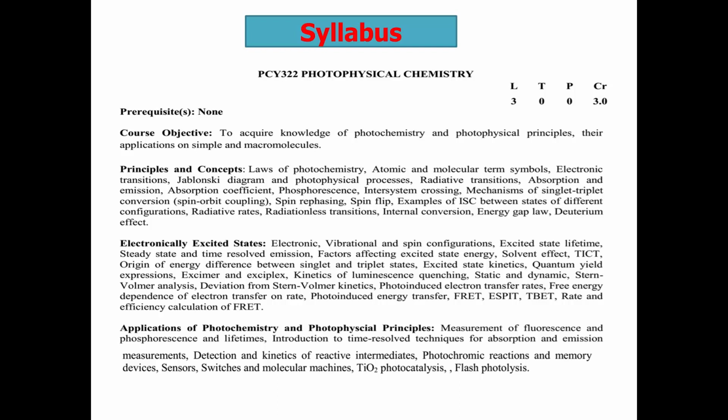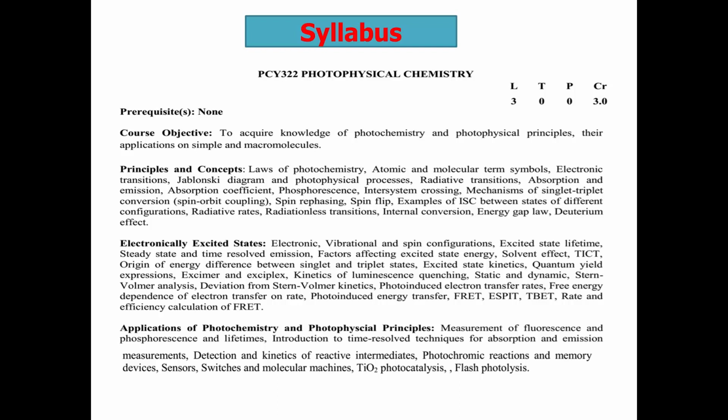The third part of this course is the application of photochemistry and photophysical principles. Here you can get some knowledge. How can you measure the fluorescence and phosphorescence properties? How can you measure the lifetime? Different kinds of applications, for example, kinetics of reactive intermediates, photochromic reactions, different kinds of memory devices, supramolecular switches and molecular machines, the concept of photocatalysis, and flash photolysis. Basically, these are included in this course.